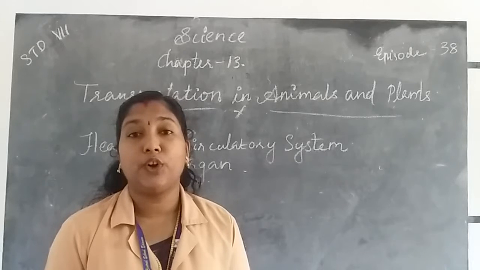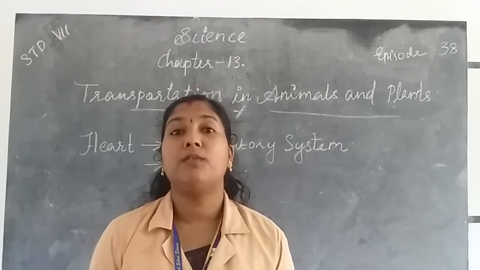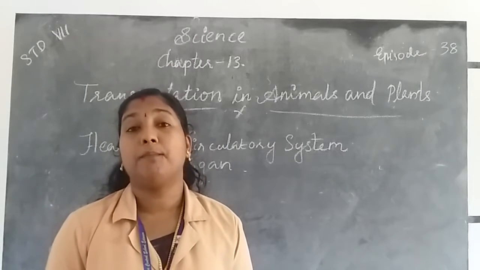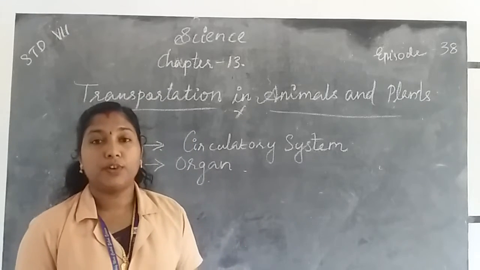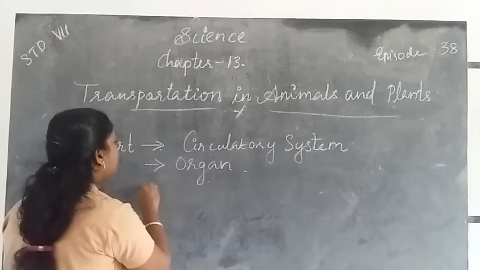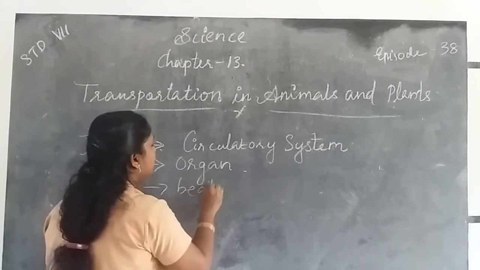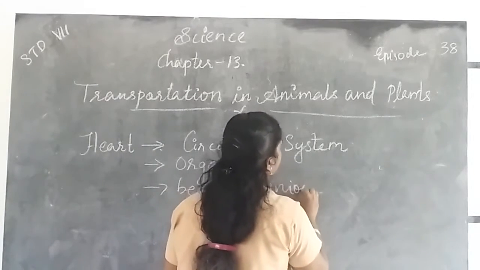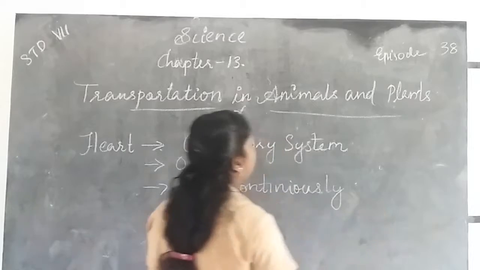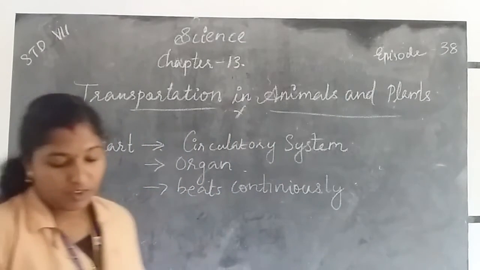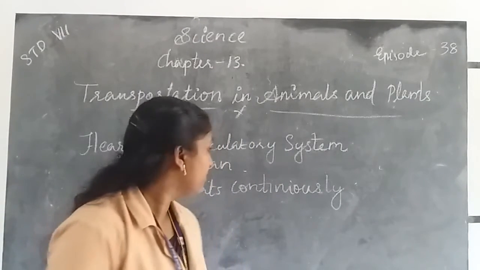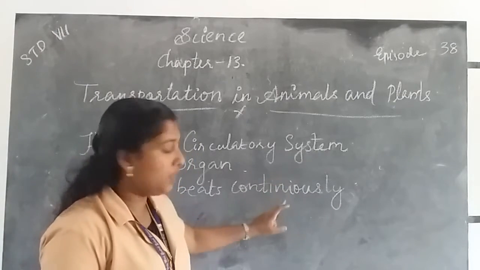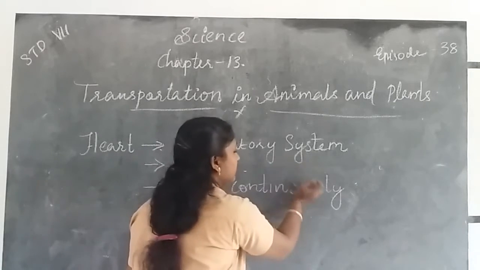For the transport of blood. Why does our heart beat continuously like a pump? Because of the transport of blood. So it beats continuously.